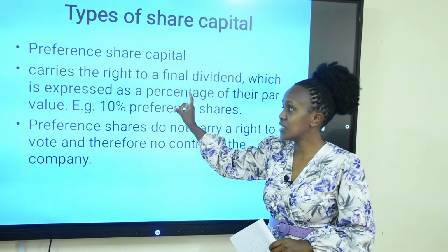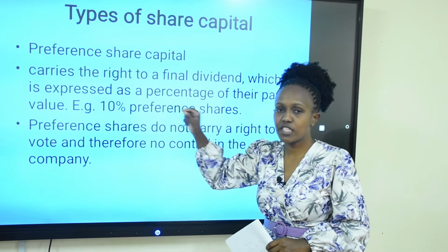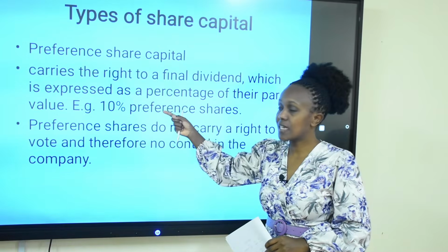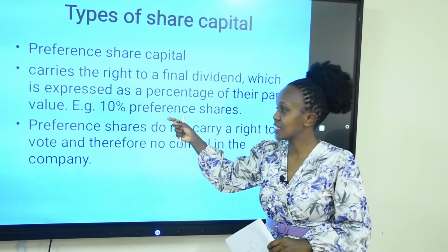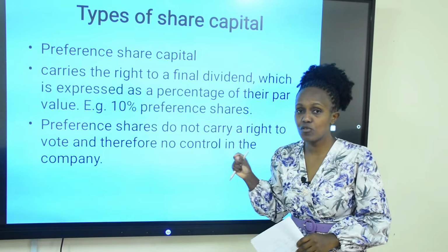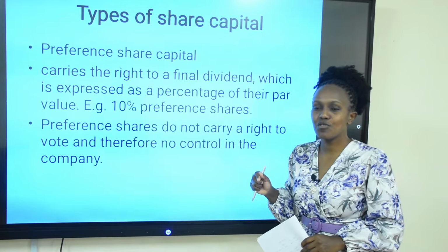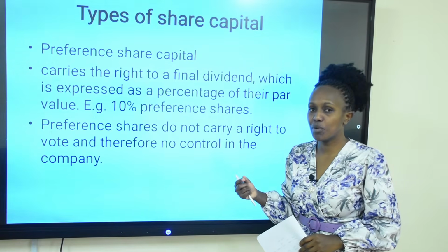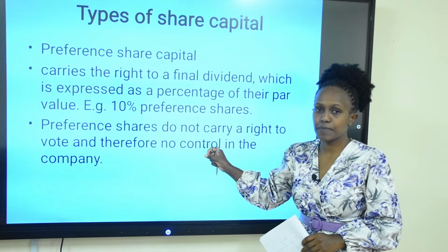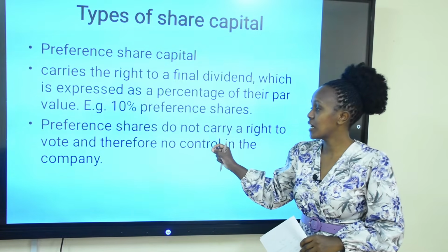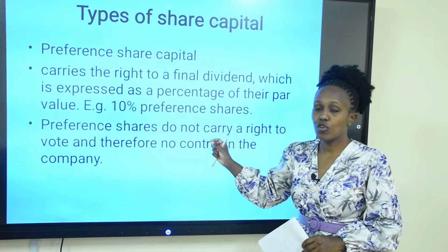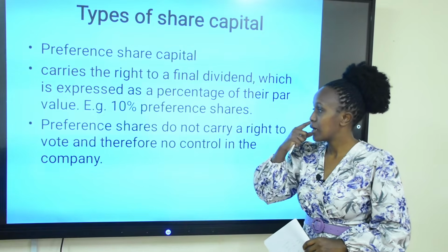It also means that every year they are going to be paid as per the rate of return. Whether the company is making profit or losses, they still have to be paid their preference dividend. Then preference shares do not vote during the AGM. They do not have a voting right because they do not form part of the ownership of the organization. That is, preference shareholders are not owners. So they do not have any control in the company.